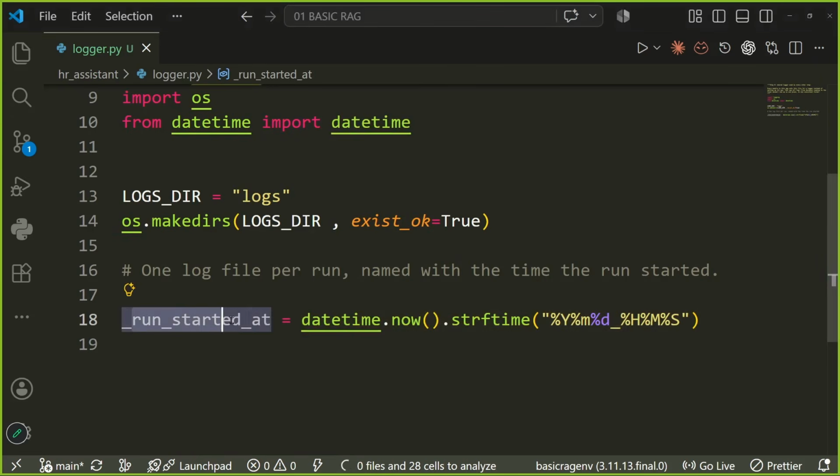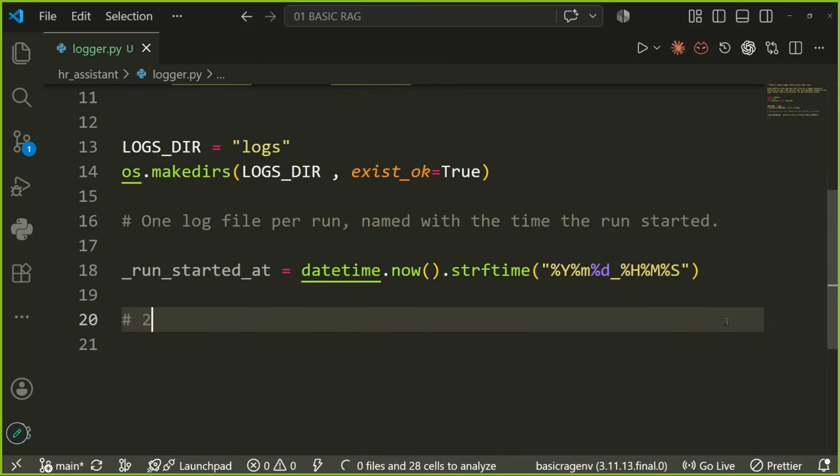We write run started at datetime.now, and the string format is going to be year, month, date, hour, minute, and second, for example year 2016, month 2, day 5, hour 59, minute 25, and second 16.